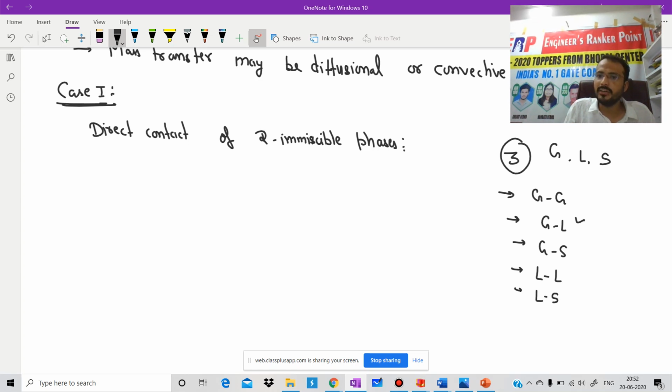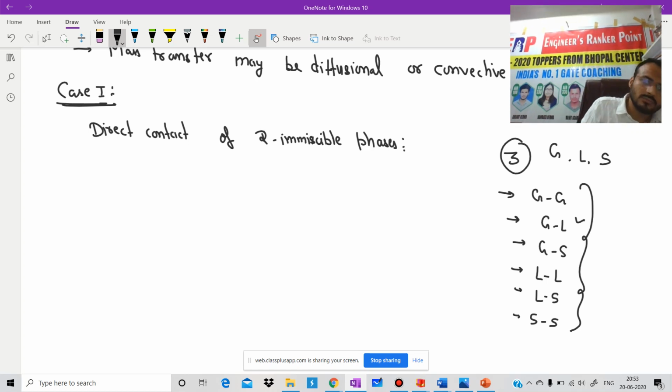So we have a total of these six types of combination. I hope there should be no doubt. Based on these combinations, we will proceed.